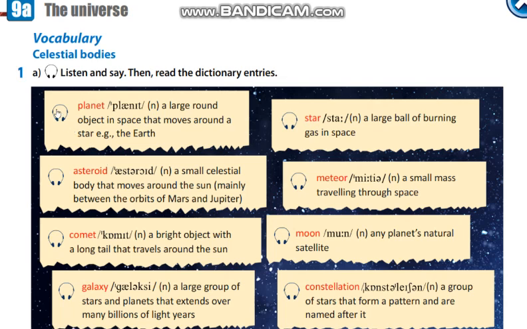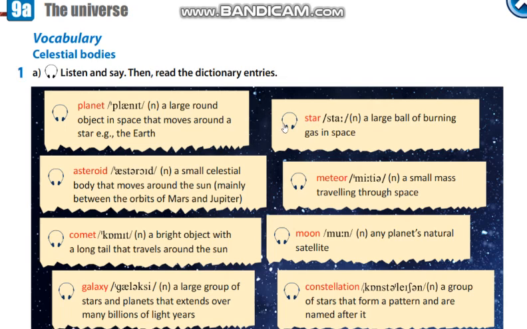Now listen and repeat. Planet. Planet is a large round object in space that moves around the star. For example, the Earth. Asteroid. Asteroid, a small celestial body that moves around the Sun mainly between the orbits of Mars and Jupiter. Comet. Comet, a bright object with a long tail that travels around the Sun. Galaxy. Galaxy is a large group of stars and planets that extends over many billions of light years.